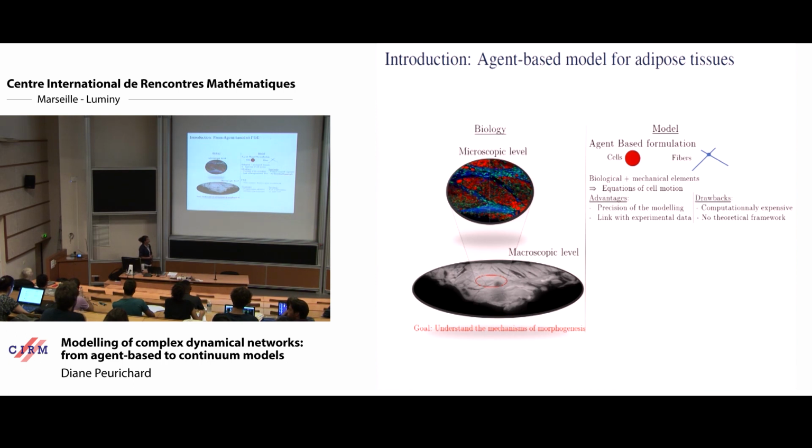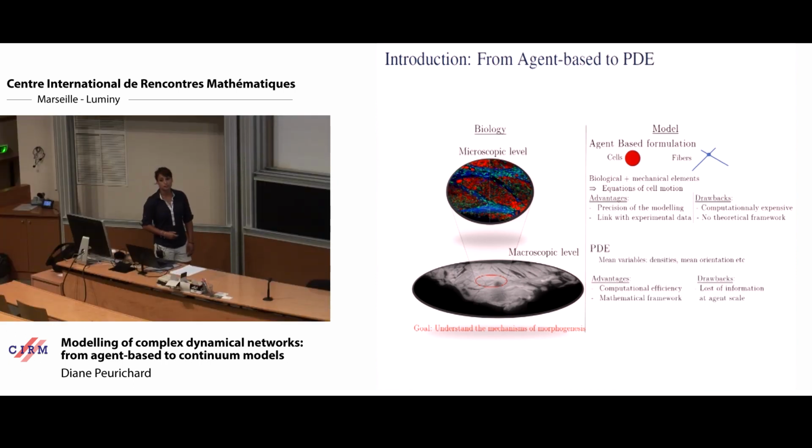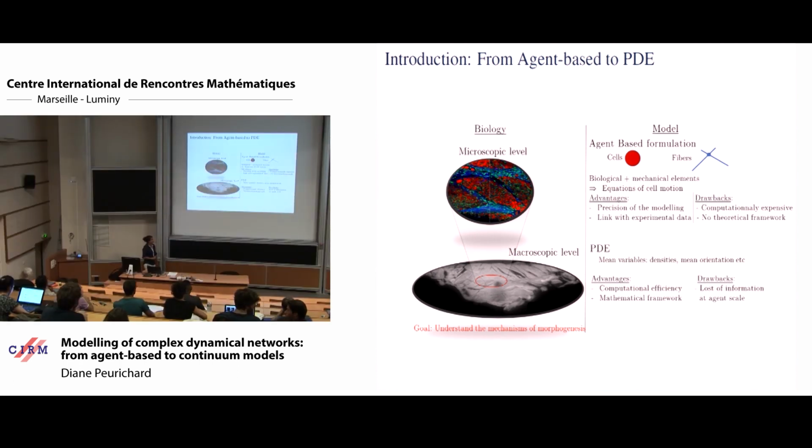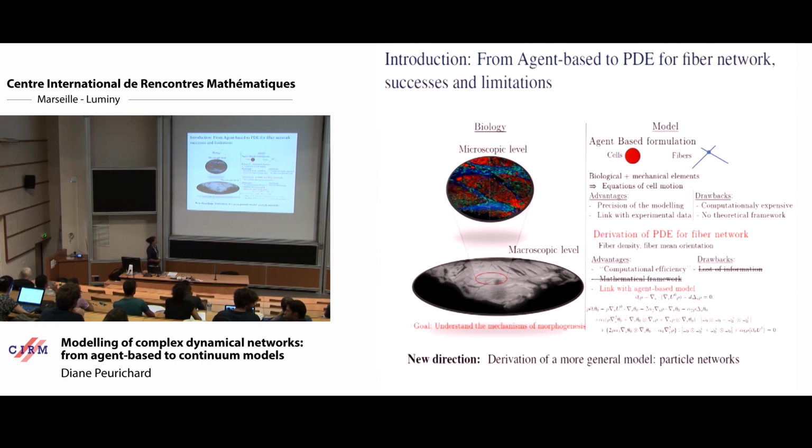What is preferred when you study the macroscopic level, when you have billions of individuals, is PDEs, where you describe mean variables such as densities, mean orientation, etc. As an advantage, they are computationally efficient, and you usually have a mathematical framework that you don't have in the agent-based formulation. But as a drawback, you lose the information at the agent scale, because you work on mean variables, so you lose the information of the position of each particle. So what we did in the first step was to derive a PDE from an agent-based formulation.